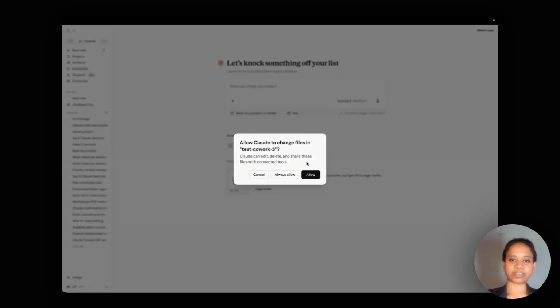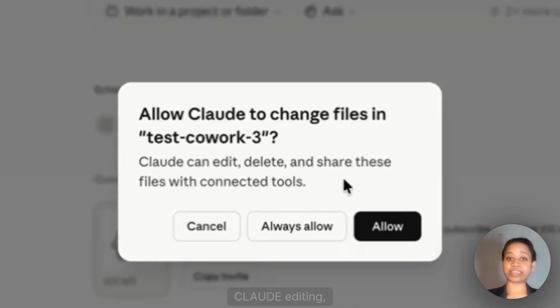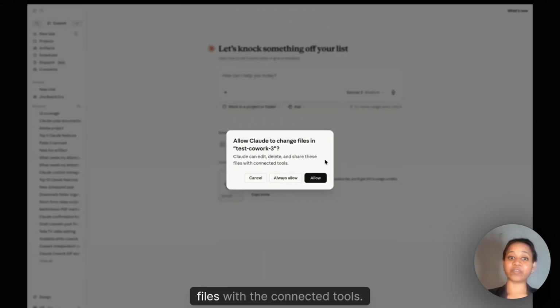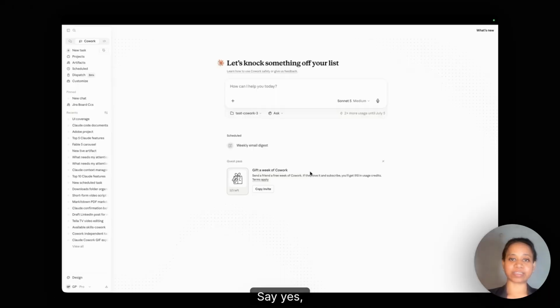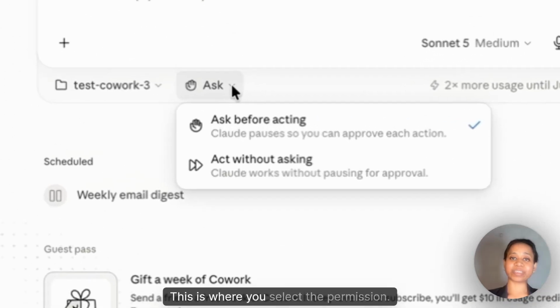Then open it. And it will ask you in case you're okay with Claude editing, deleting, and sharing the files with the connected tools. Say yes. You can upload as many files and photos as you want here. This is where you select the permission.